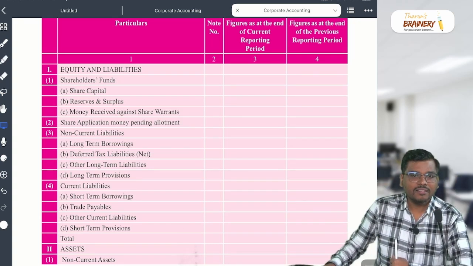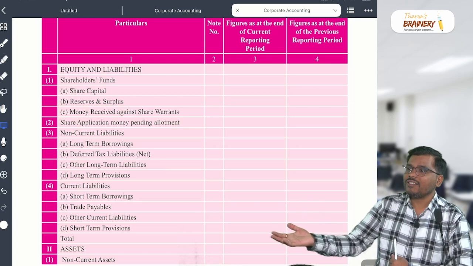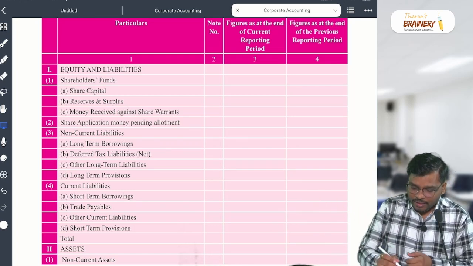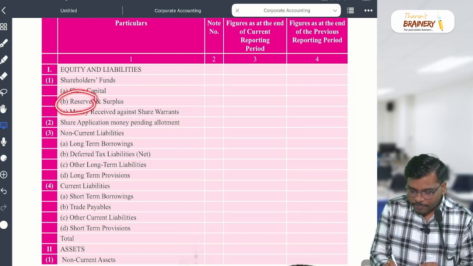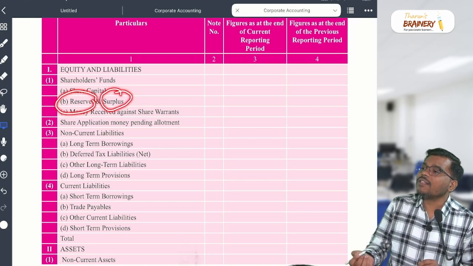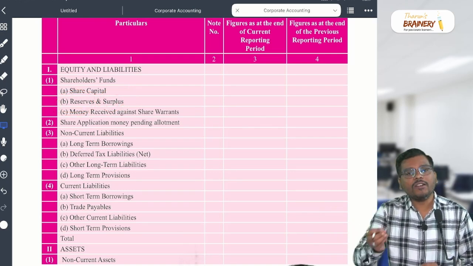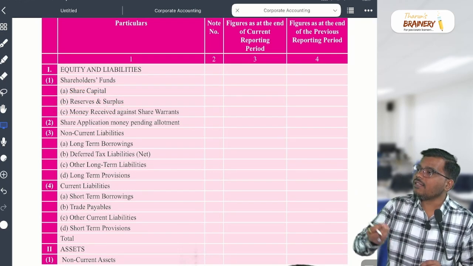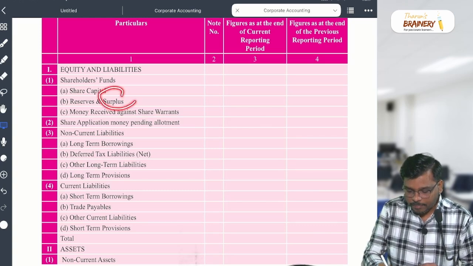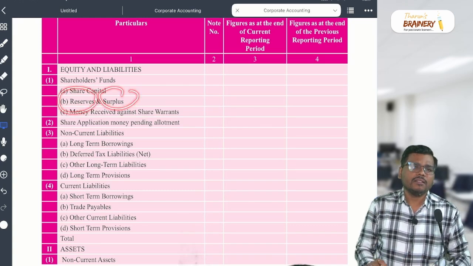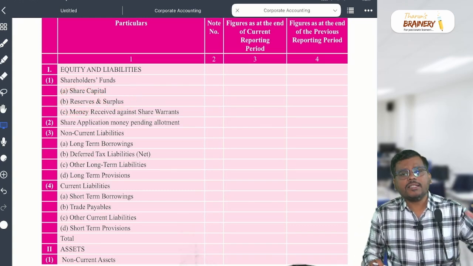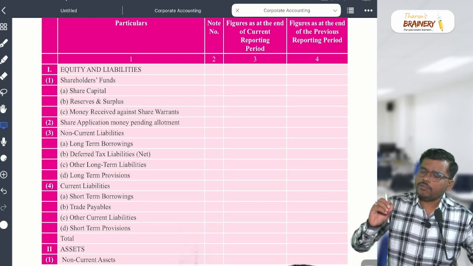Which one is that? Profit is a surplus. So there are two things: one is reserves, the other is surplus. Surplus means profit, whether profit for the current year or profit of the last year, so it will come under surplus. But one name is there which does not end with reserve but will appear in reserves and surplus.